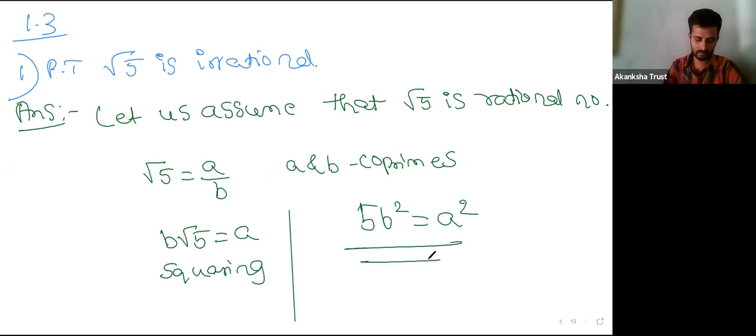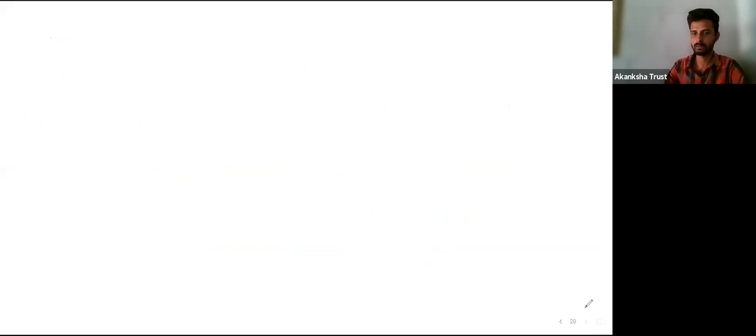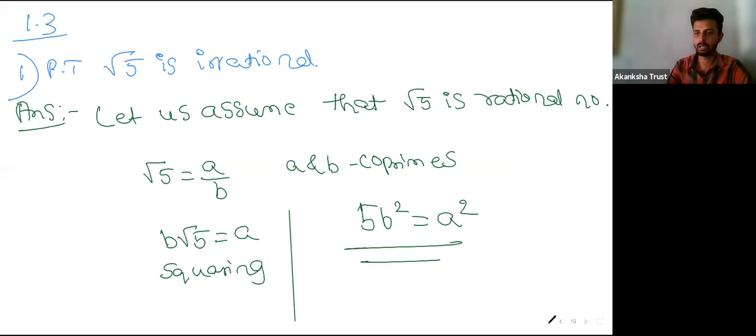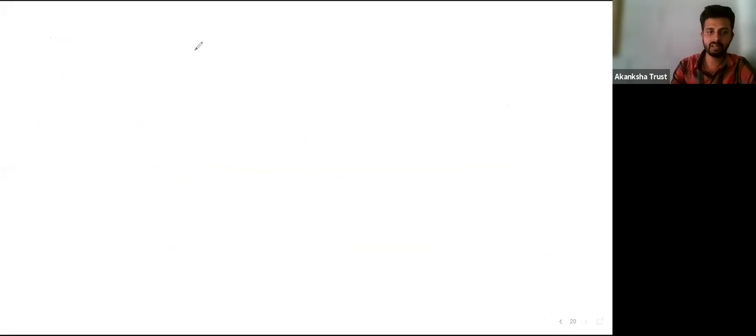So now consider the theorem, which states that if A square is divisible by 5, then A is also divisible by 5, right?